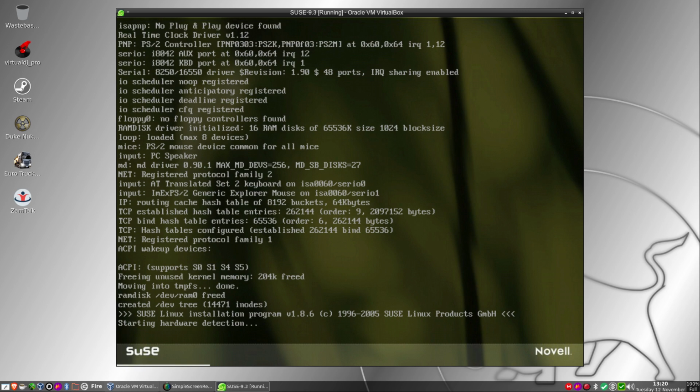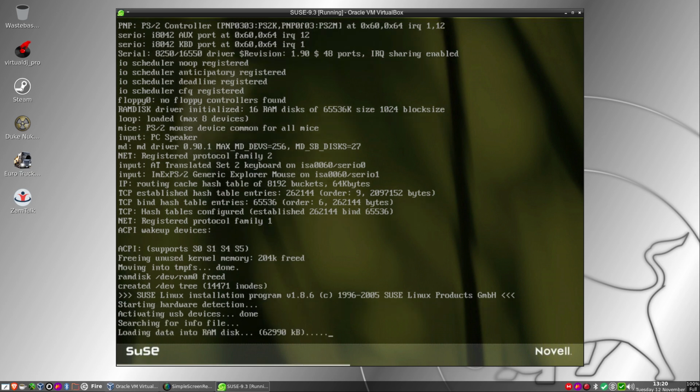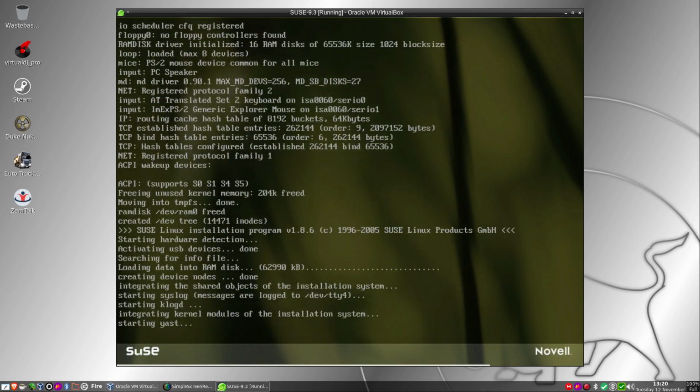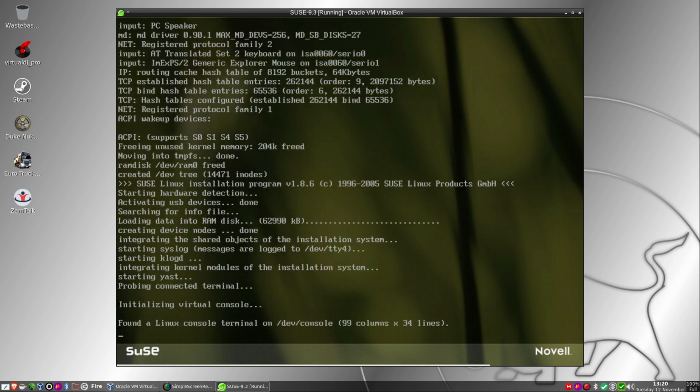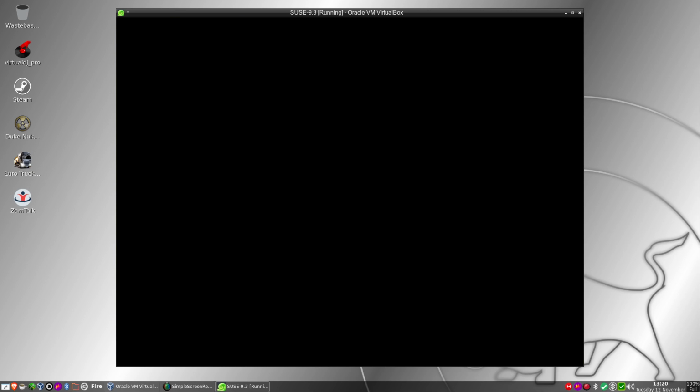Okay, let's start its hardware detection, activating USB devices. And there's a dog out there quite happy, chomping away. So that's strange.